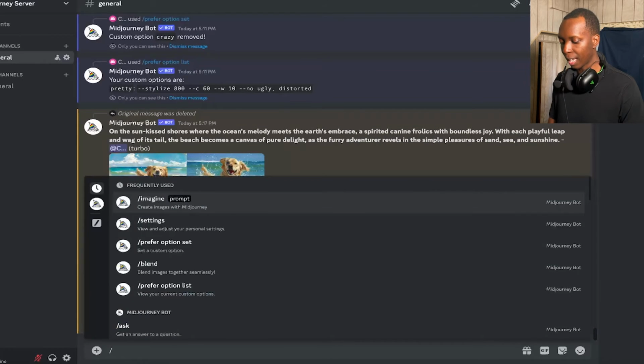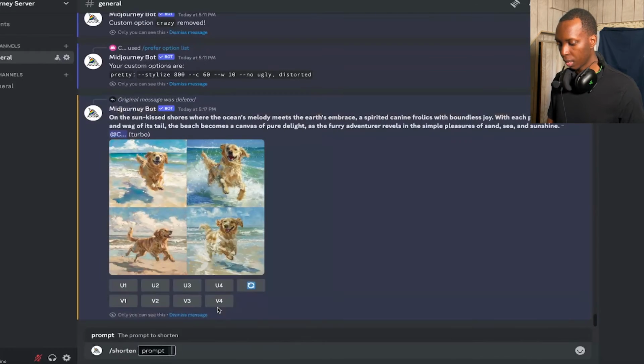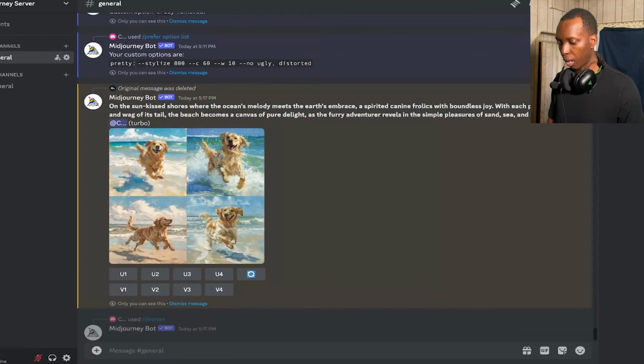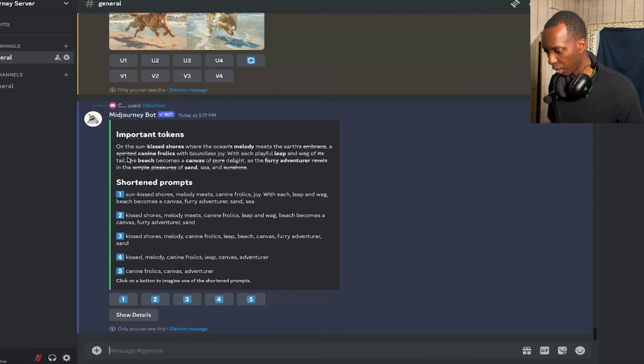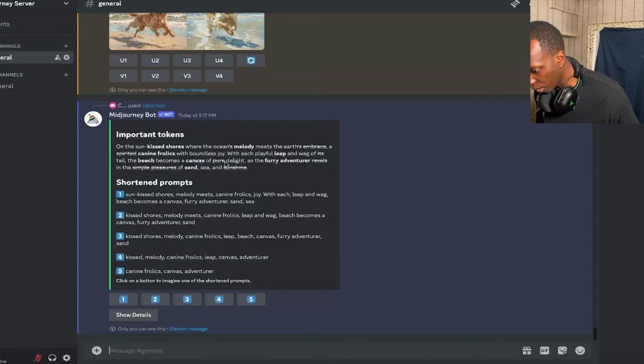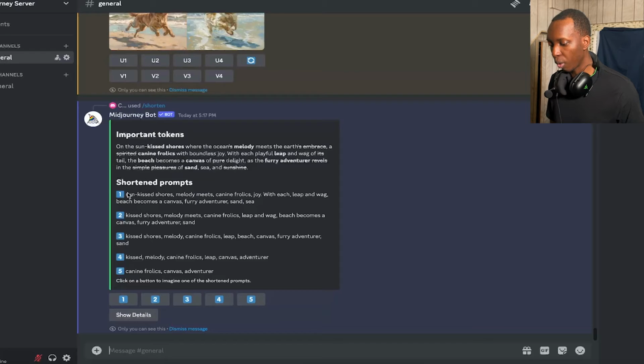So you would click /shorten, and then you would put in your prompt, and Midjourney will let you know what is too much about this prompt. So here it says, on the sun-kissed shores where the ocean's melody meets the earth's embrace, a spirited canine. You see how it crossed out embrace and spirited, because it really didn't need that. It also crossed out pure delight, and it crossed out simple pleasures. So it's telling us that we can now choose any one of these prompts to get pretty much the same type of image. And let's see how true it is.